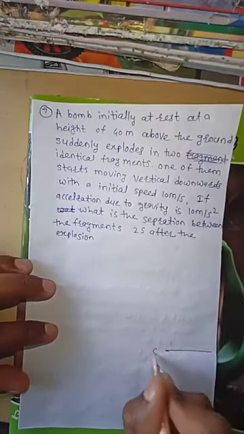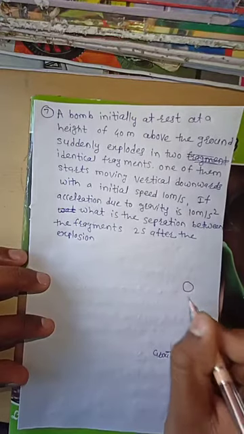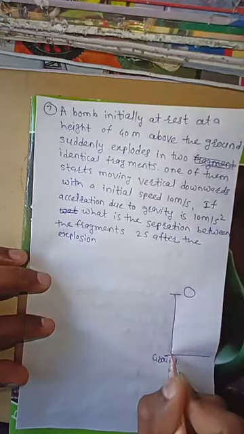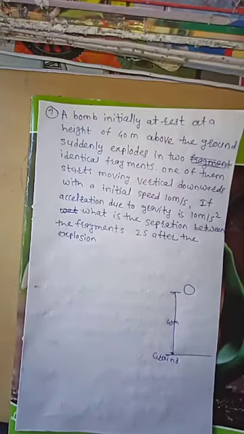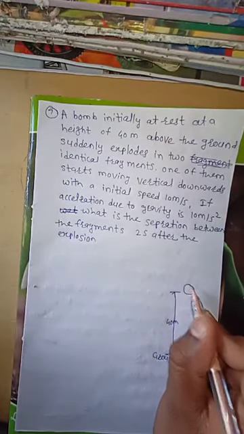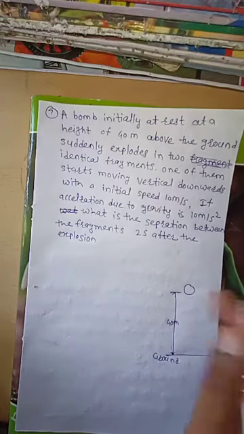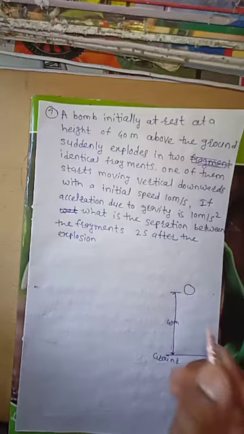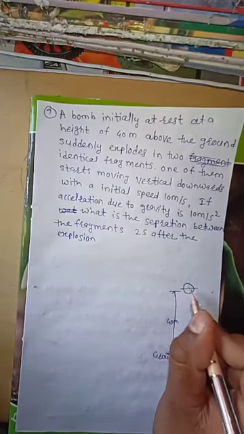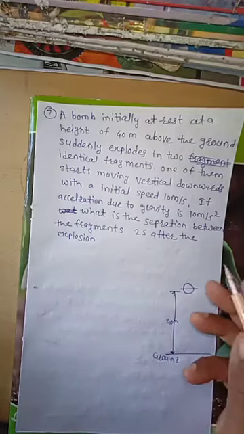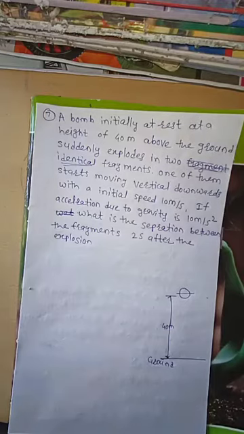Suppose this is the ground. Now, the bomb is at 40 meters above the ground, and the bomb explodes, meaning the bomb blasts. Okay, after blasting, what happens? It is divided into two fragments. Both fragments are identical, meaning both have equal mass.